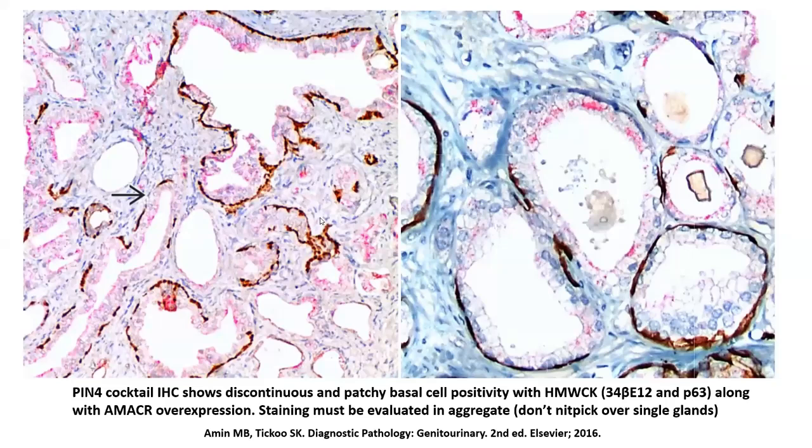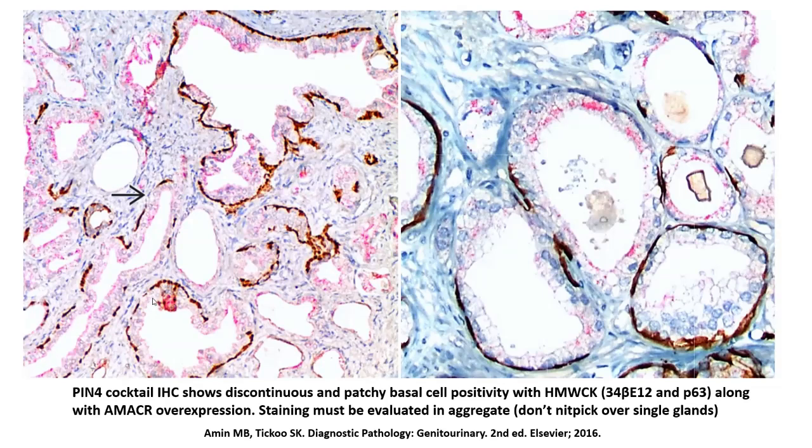For example, we have directly proceeded to the granddad of all of these markers. There is a PIN4 cocktail. There is the triple cocktail. As we have already discussed, the triple cocktail is a combination of three markers. You have the basal markers like the high molecular weight keratins along with P63, and also AMACR. So in a benign gland, you expect the expression of P63 and HMWK, that is high molecular weight cytokeratin, in varying proportions, but you usually do not expect to see AMACR expression.